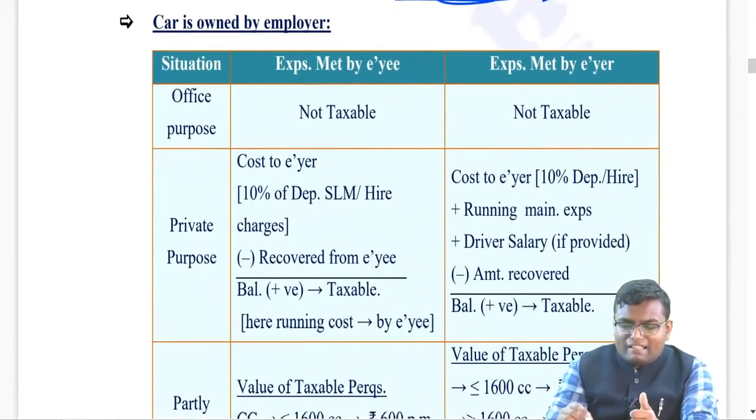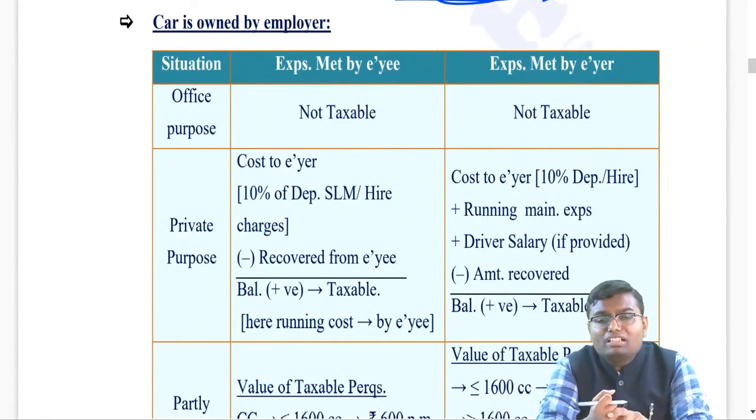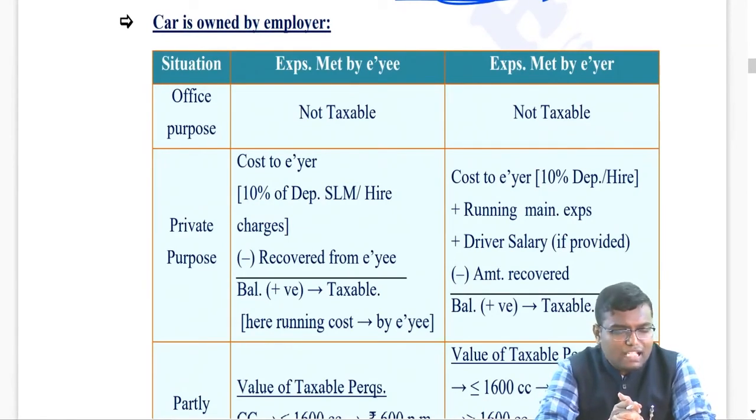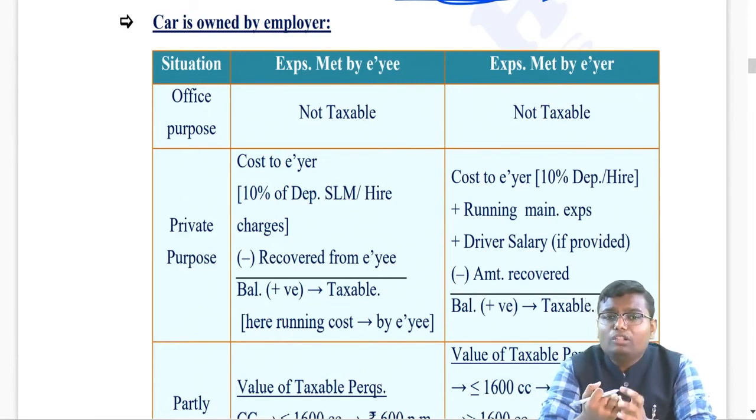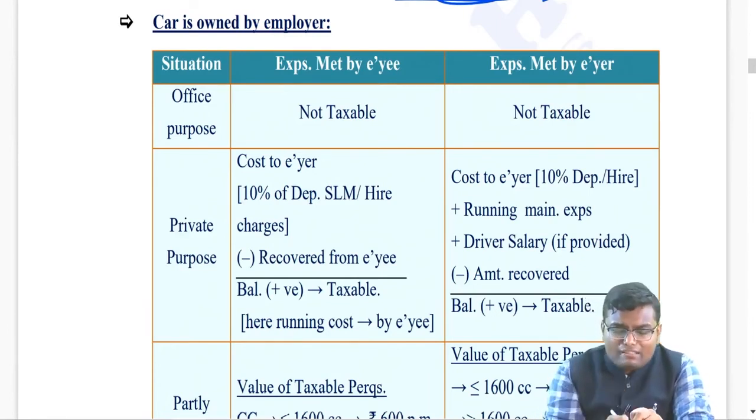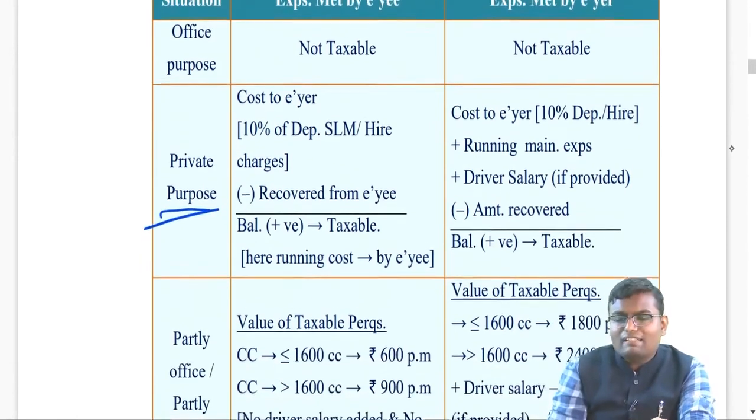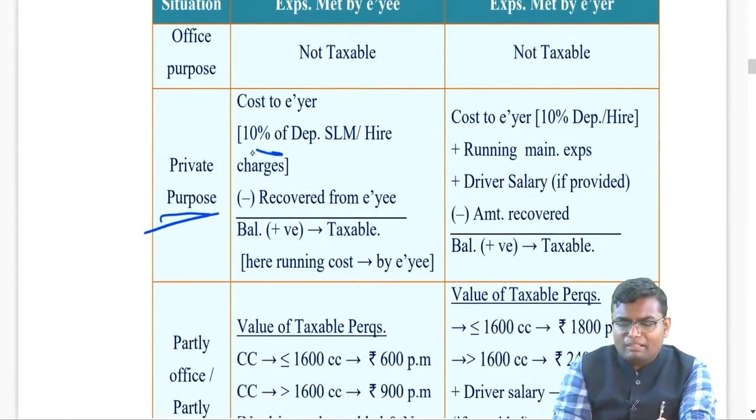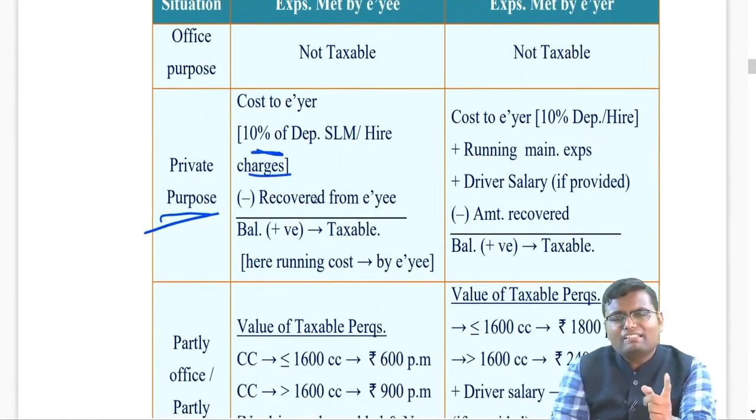But the second case can be, car is owned by employer, expense is met by employee. Now here, expenses are done by employee. So only the depreciation expense, or if the car is taken on rent, then that rental expense, that is basically done by whom? Employer. Now if this car is only used for official purpose, nothing is taxable. If this car is used for private purpose, so can I say what is the cost to employer? Either 10% depreciation or higher charges, that is taxable.